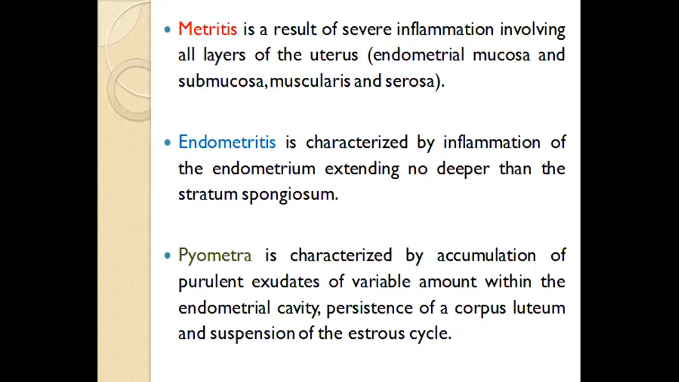And the third term is pyometra. It is characterized by accumulation of purulent or pus-like exudate, which may vary in amount within the endometrial cavity. And pyometra has a very characteristic feature that there will be presence of corpus luteum. So this is the characteristic feature of pyometra, and it suspends the estrous cycle. Obviously, when there is a persistent corpus luteum, there won't be estrous activity.